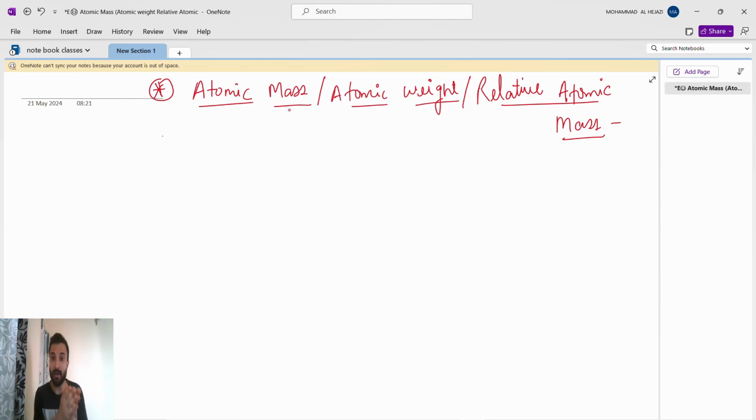in physics the mass and weight are different. Mass is the amount of matter present in the substance. Weight is the same amount of matter multiplied by the gravitational force, 9.81.